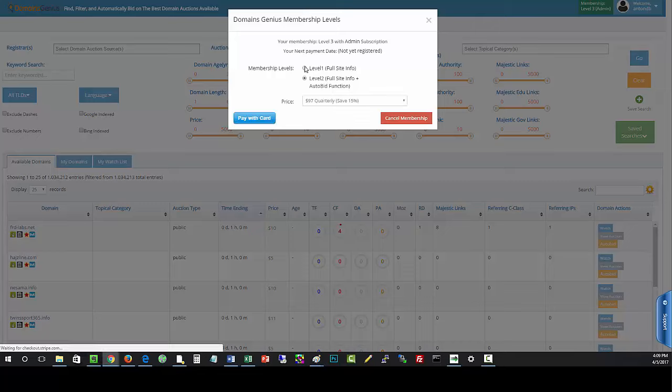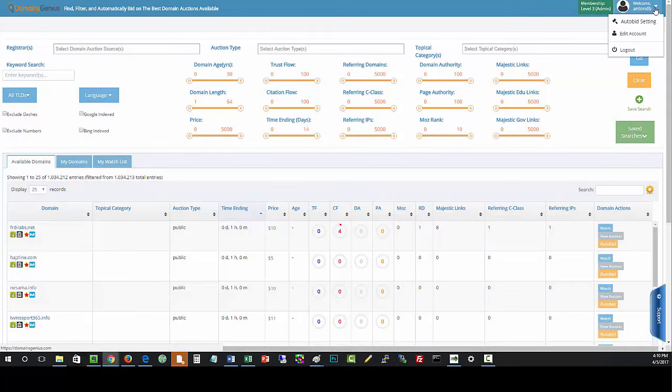Level 1 would just be the basic package where you have full site information. Level 2 would be the full site information plus the ability to use auto bidding, and I'll get into that at the end of this video, which is a really cool feature. And then again, you save money if you select quarterly and yearly. All right. Also over here we have the auto bid settings page, which I'll get into in a little bit, and an edit account where you can change your password and email address.